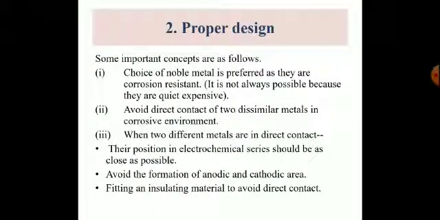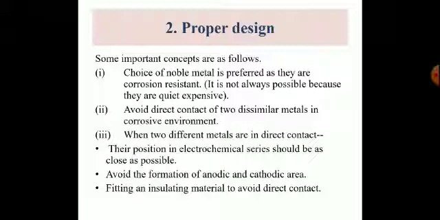Second is proper design. Corrosion can be prevented by using proper designing. Some important points are discussed here. Choice of noble metal is preferred, but it is not always possible to use a noble metal. The second remedy is to avoid direct contact of two different metals in a corrosive environment.